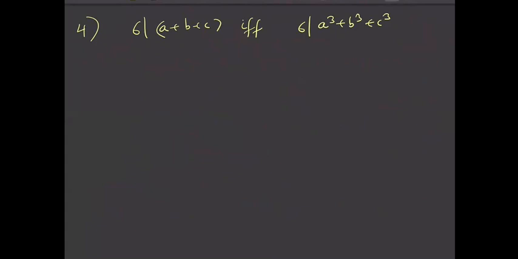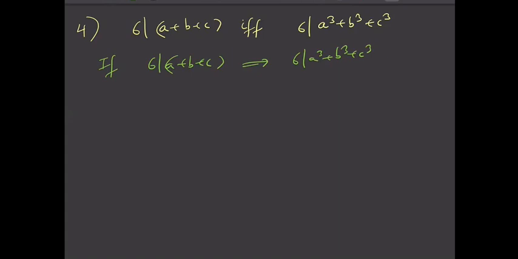Fine. So to solve this, again, you need to prove this in two parts. First part is, if 6 divides a plus b plus c, then you need to prove that 6 divides a cube plus b cube plus c cube, right? I'll prove the first one and also the second one here.